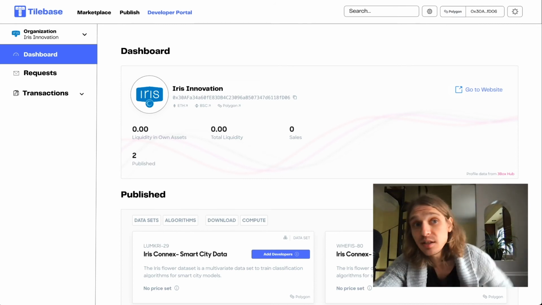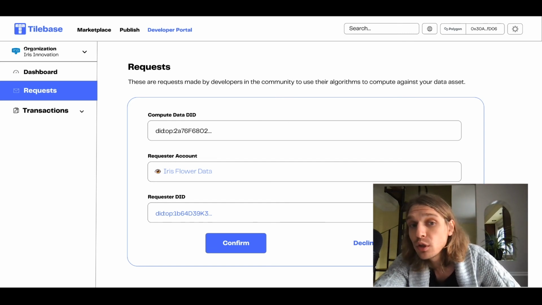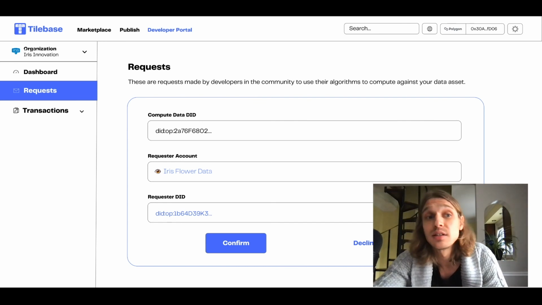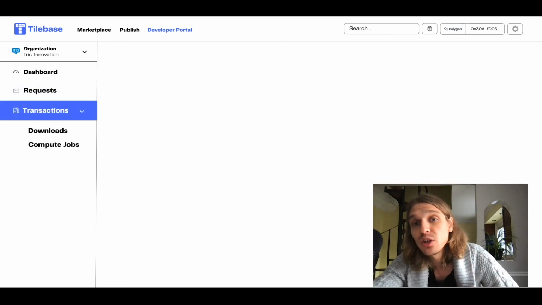You can click request here, and this is as a data provider. These are the requests that come in for any compute jobs. So as we saw in the marketplace overview, a developer has to ask for authorization and request access for a compute job against your data set. So right here you can see the request, review their account, and confirm or decline if you would like that developer to compute against your data set. And finally, we just have transaction. This is a history of any jobs that you do as a developer, whether it be a download job or a compute job. It'll be a history of how you're using the Tilebase protocol.